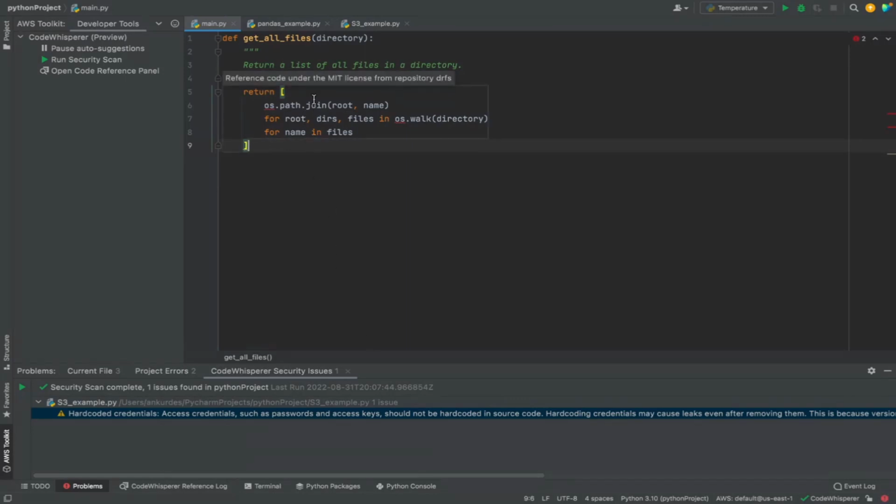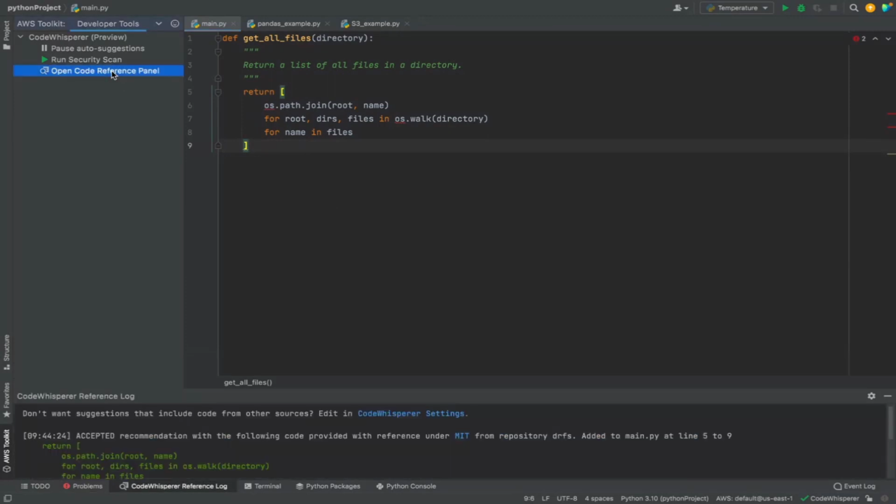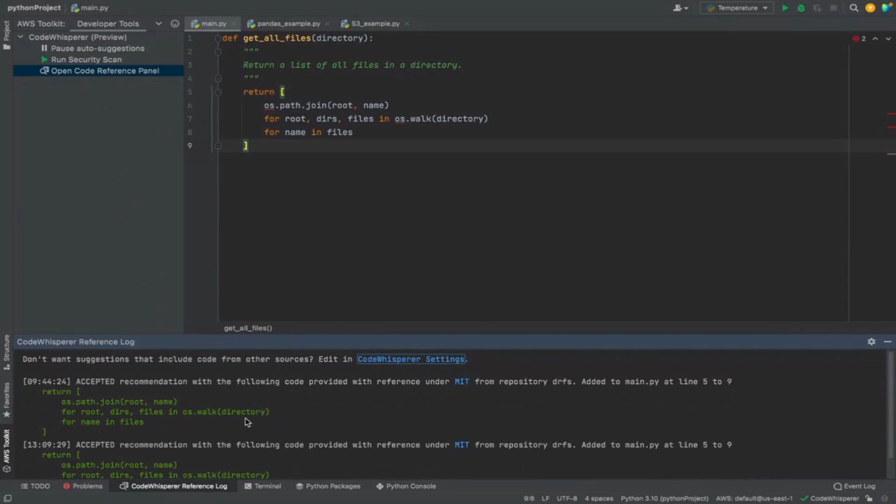Now, beyond actually showing this pop-up, we also keep a log of everything that should be under reference that has been accepted by the developer. So if you look at the code reference panel, it tells you everything that is under reference in your existing project.